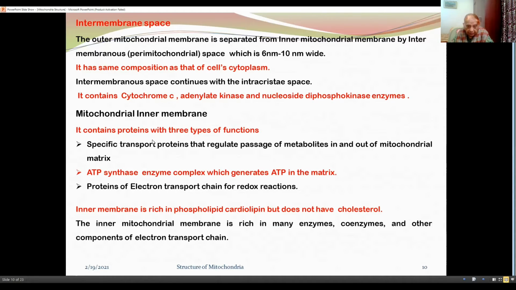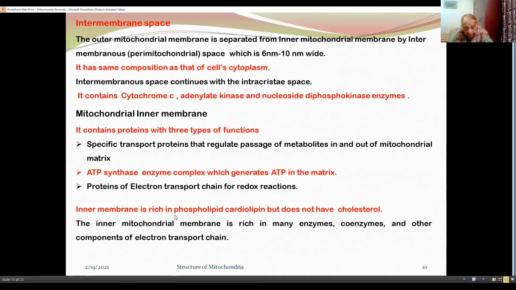Now about the mitochondrial inner membrane. It contains proteins with 3 types of functions: specific transport proteins that regulate passage of metabolites in and out of mitochondrial matrix, ATP synthase enzyme complex which generates ATP in the matrix, and proteins of electron transport chain for redox reactions. Inner membrane is rich in phospholipid cardiolipin, but does not have cholesterol.